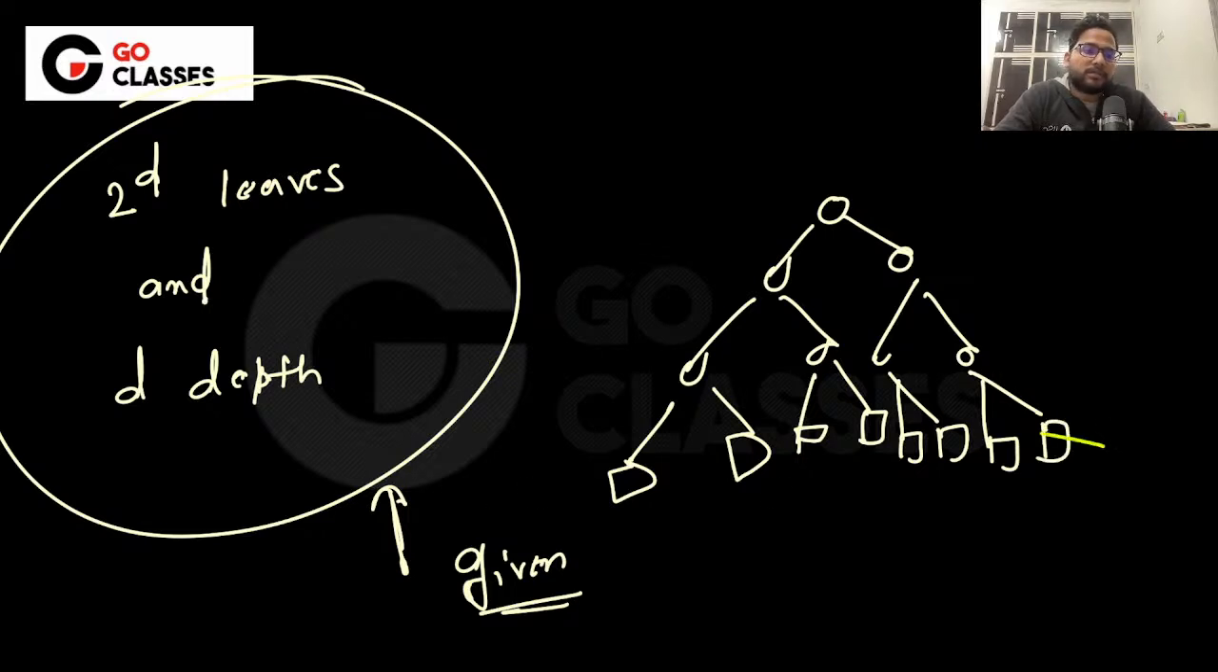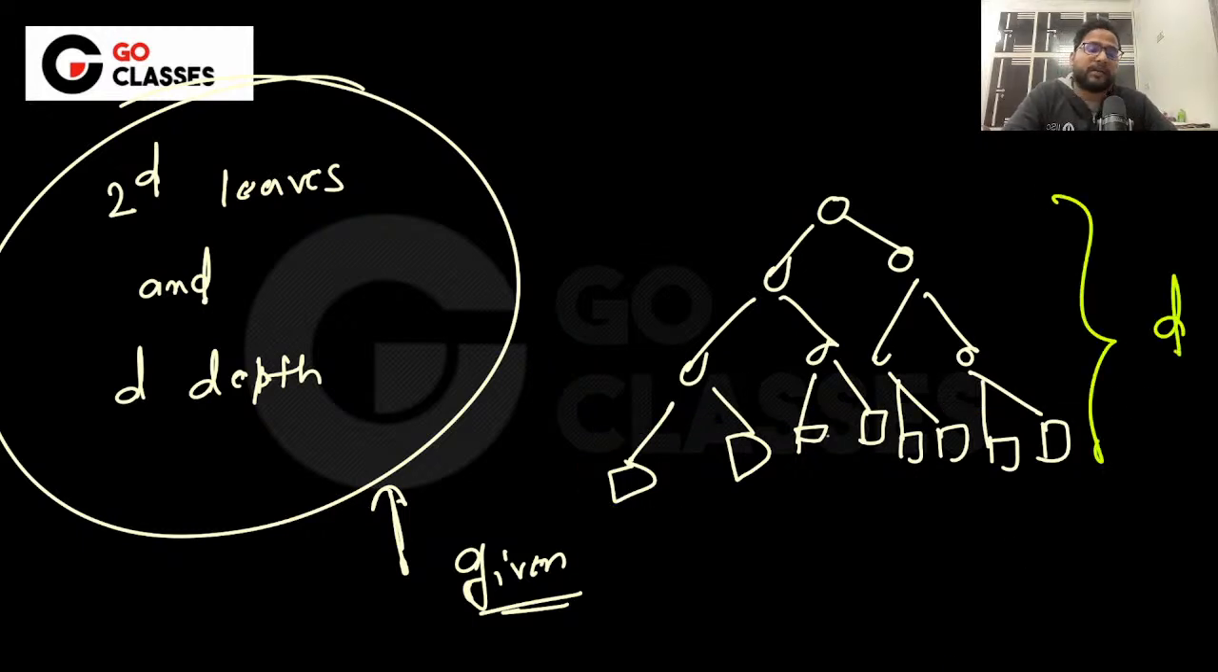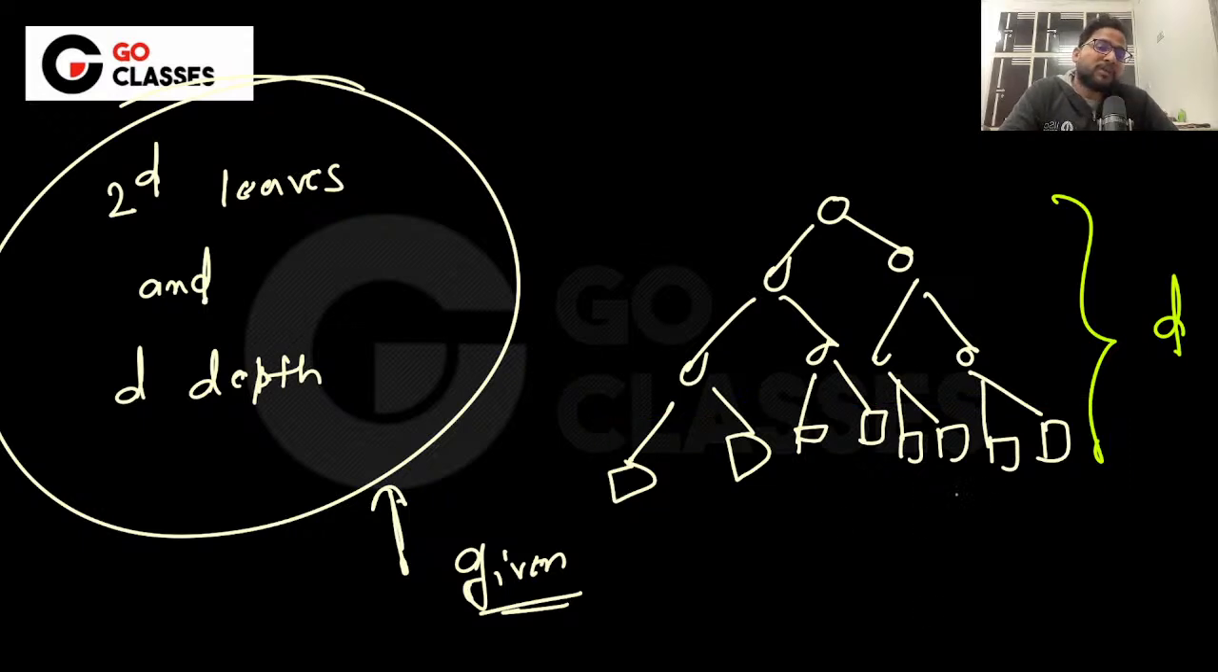Is this fine to you guys? It has to be a perfect tree, because then only will you have 2 power d leaves in d depth. If you want to accommodate 2 power d leaves in d depth, that's the only way. If you could have more than d depth, then you could have some other tree. But for this case this should be the only answer.